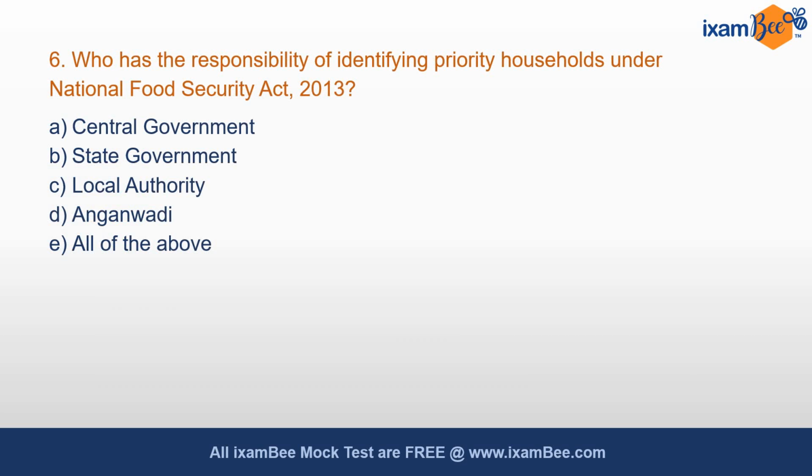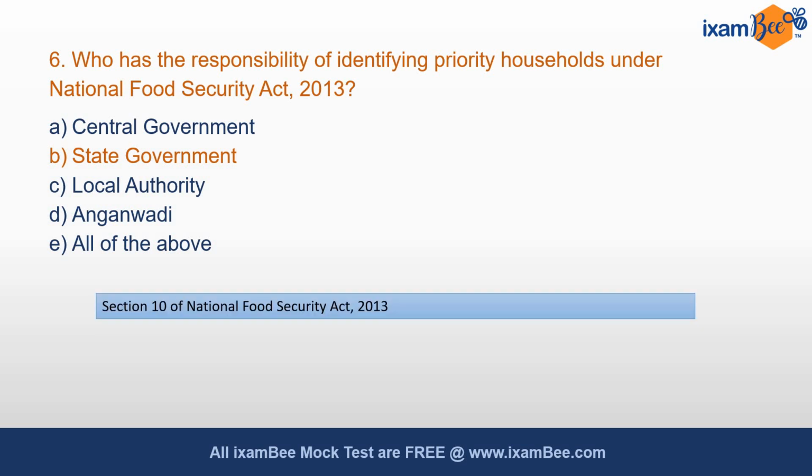Sixth question is, who has the responsibility of identifying priority households under National Food Security Act 2013? So the state government has the responsibility of identifying priority households. This is mentioned in section 10 of the National Food Security Act, in which criteria is given on what basis the central government will identify these priority households.